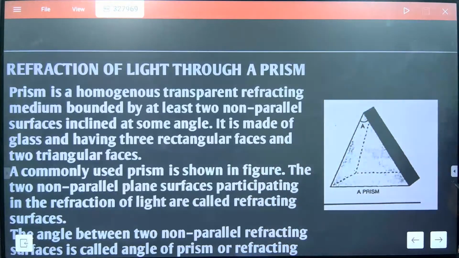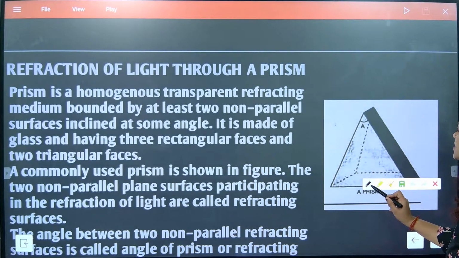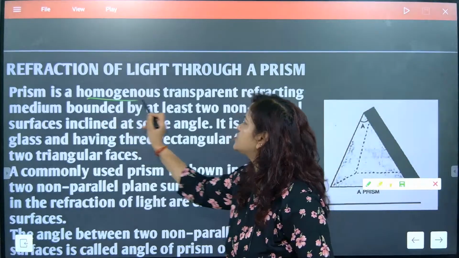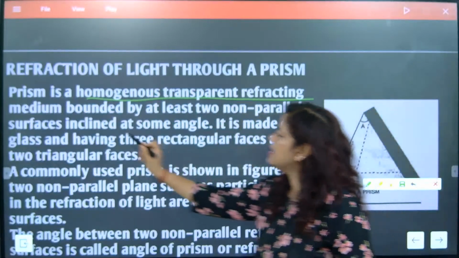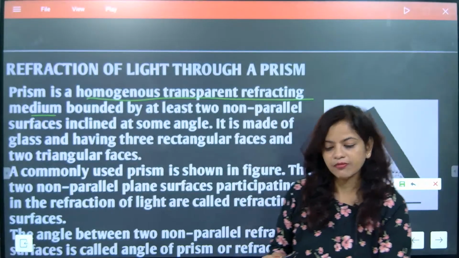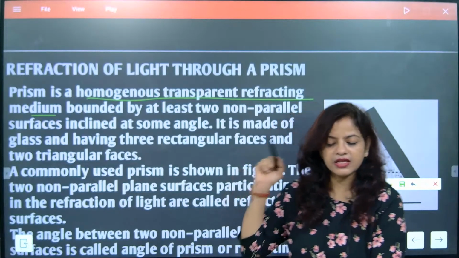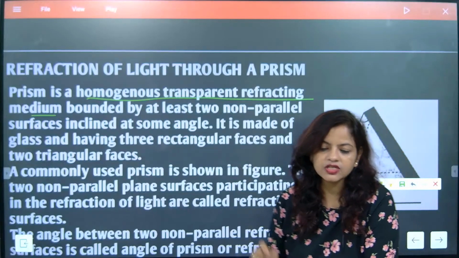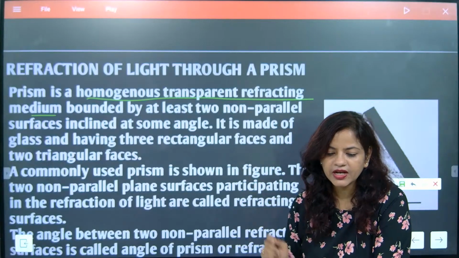So here, first I am going to explain this one. So, it is a homogeneous, transparent, refracting medium. That means why it is considered as a medium, beta? Because the light will enter inside it. So, only it is called a homogeneous, transparent medium.